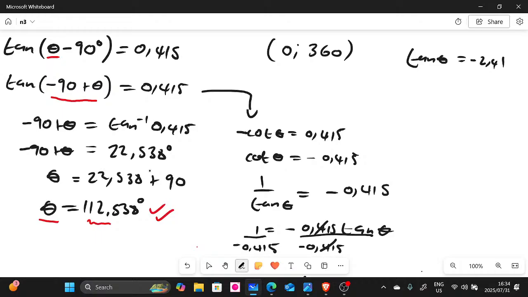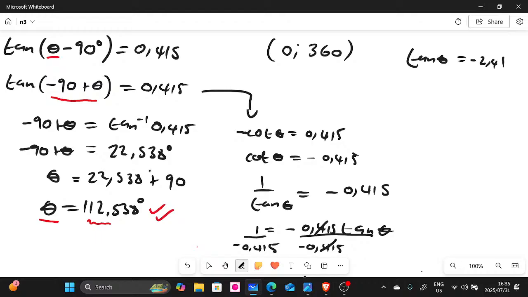And then when you're looking for this one here, we know that tan is negative on the second quadrant and the fourth quadrant. So we need to find the angles on the second quadrant and the fourth quadrant. This one we already found on the second quadrant, so we need to find it on the fourth quadrant, right?